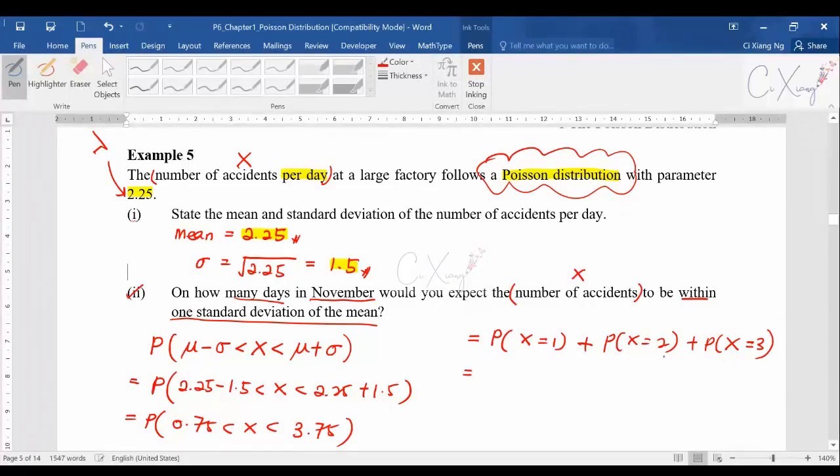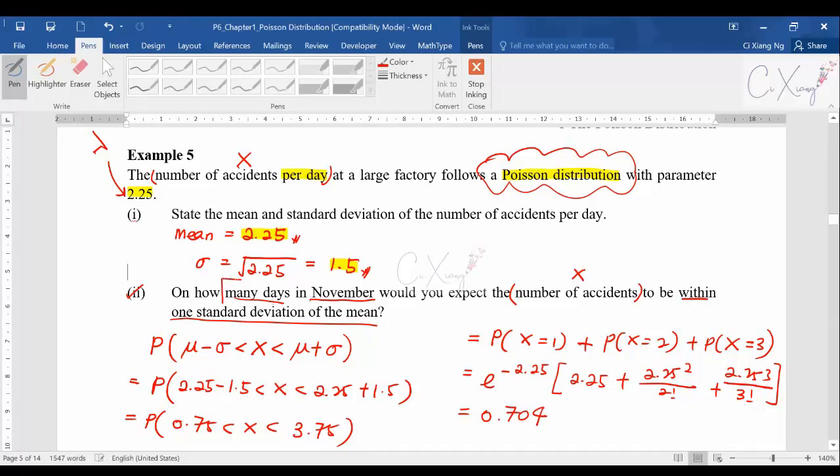To calculate the probability, it is e to the negative lambda, times lambda 2.25 plus 2.25 power 2 divided by 2 factorial, and then 2.25 power 3 divided by 3 factorial. By using a calculator, of course, you can get the answer easily, which is 0.704. So this is the probability that x is between these two numbers.